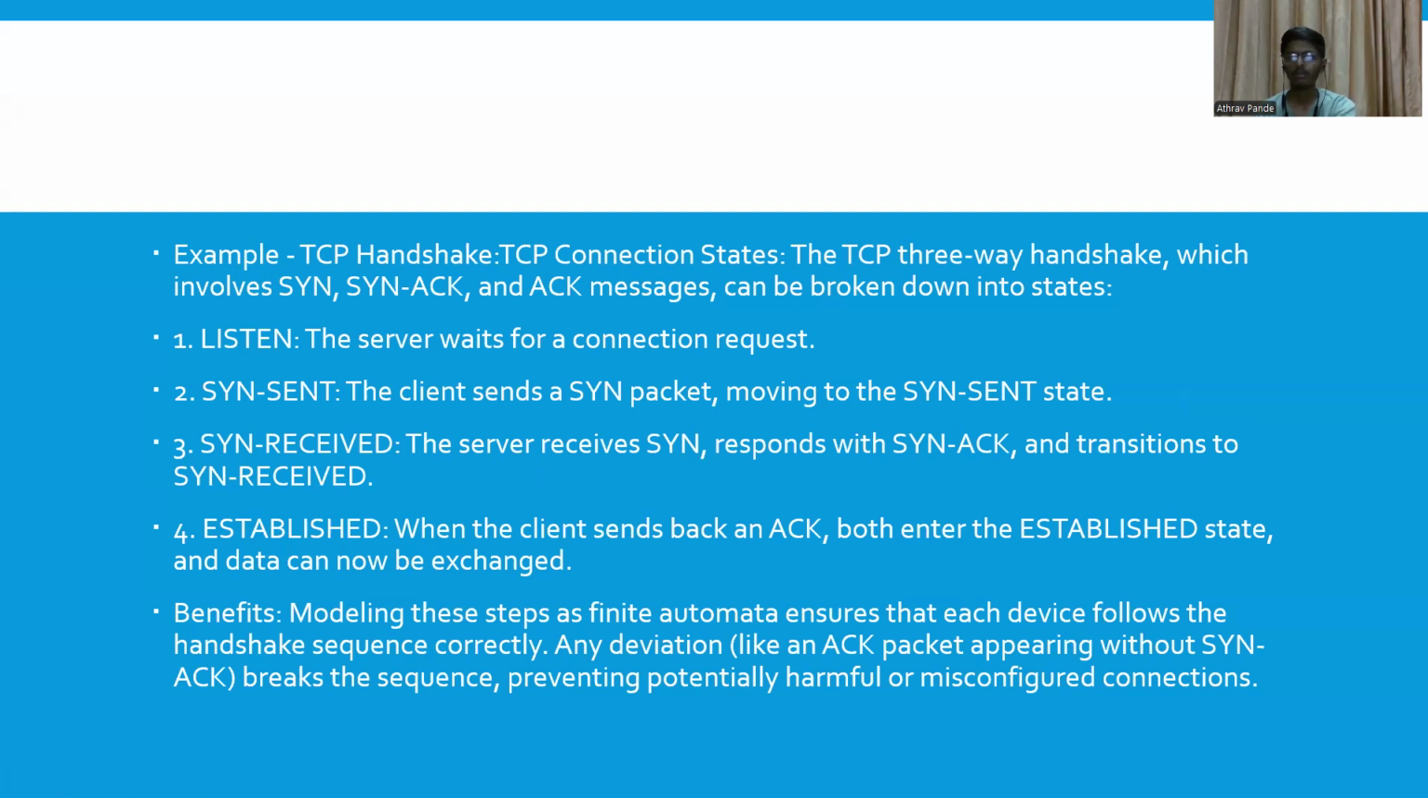So basically, the client sends a packet to the server, and when the server gets that packet, the server sends an acknowledgement message to the client. When the connection is established and the exchange of packets is done, both enter the established state, in which data can now be easily exchanged. In this, we can use a finite automaton. We can make four states: first is listen, second is SYN sent, third is SYN received, and fourth is established. We can show transitions in which packets move from server to receiver.